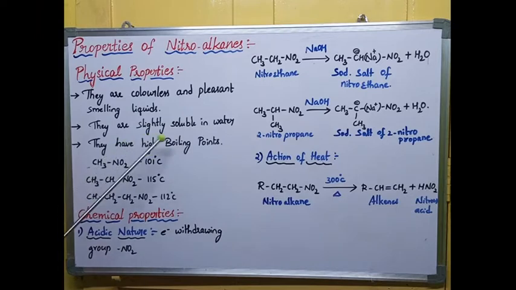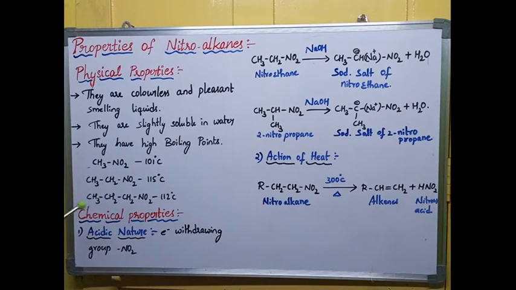And they have high boiling points. Boiling point means, as you already know, the point where the liquid gets vaporized. So here all the nitroalkanes will have high boiling points. I'm taking nitromethane: you can see 101 degrees centigrade, and nitroethane is 115 degrees centigrade, and nitropropane, which has 3 carbons, is 112 degrees centigrade. So these are some physical properties.